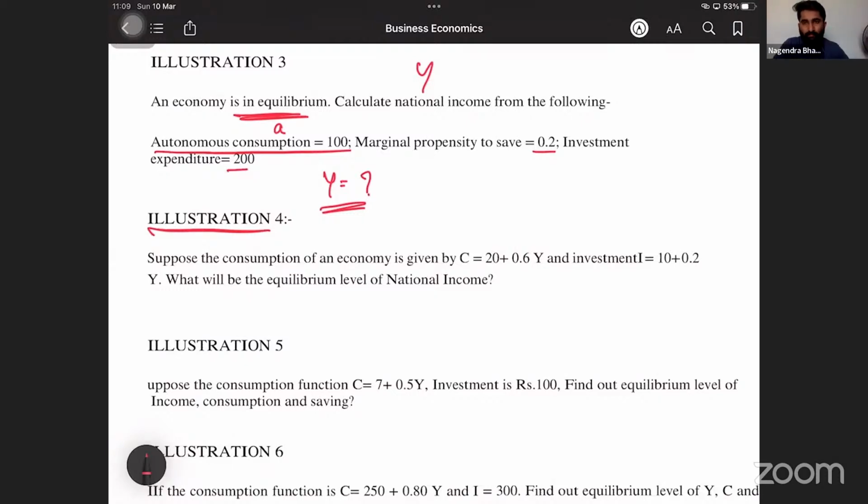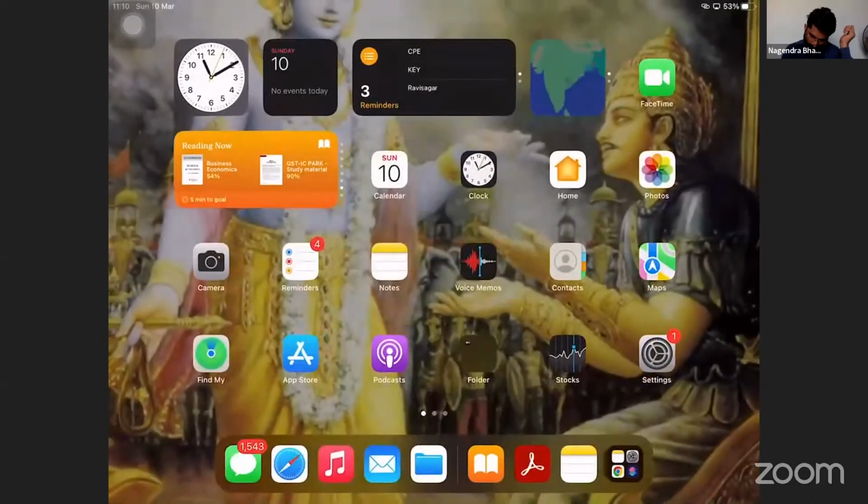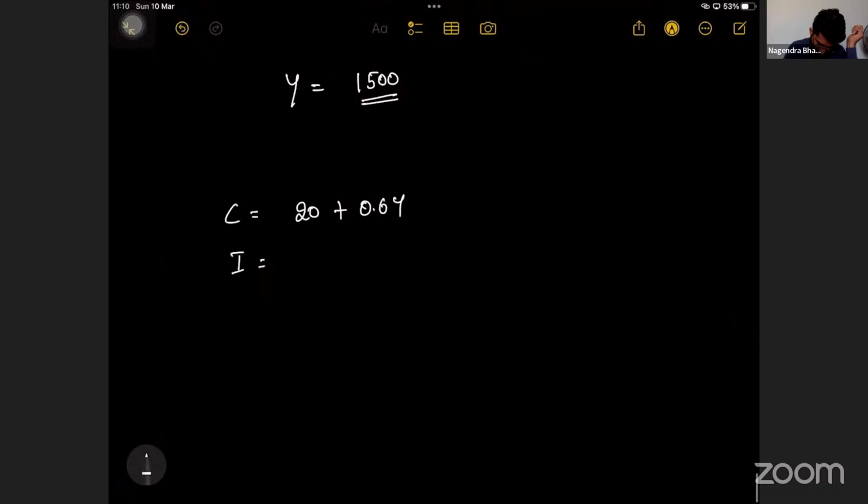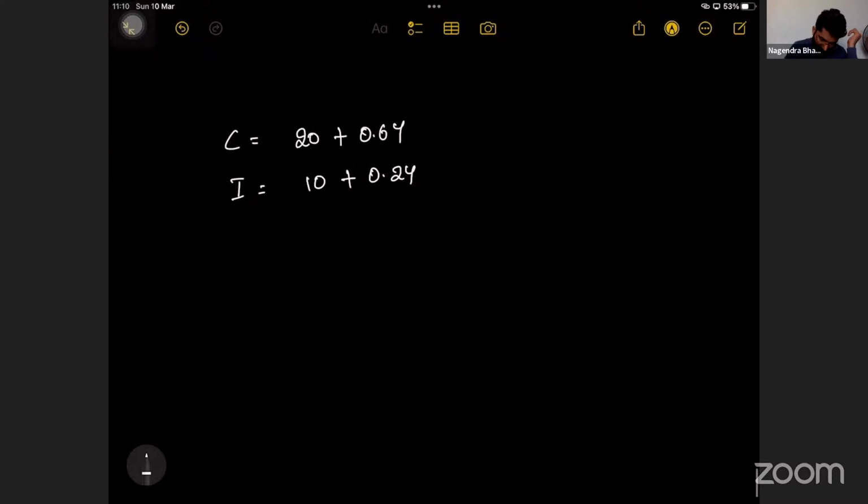Yes. Who got the answer? Who got the answer? No, no one. How? How, sir? Okay, C is 20 plus 0.6Y, I is 10 plus 0.2Y. Deepak got the answer. Sandhya got the answer. Disha got the answer. Very nice. Super.